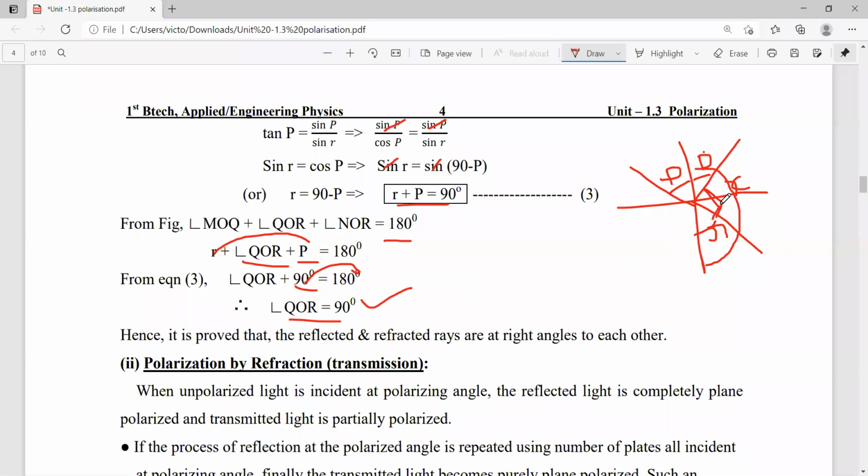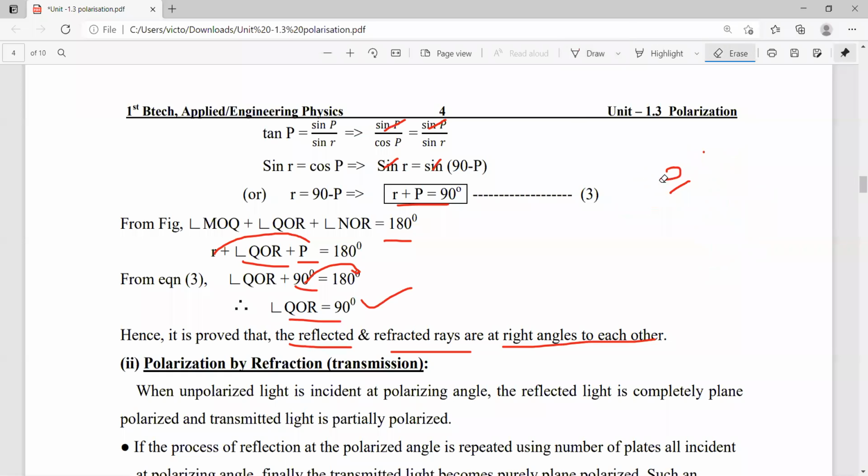That means the reflected and refracted rays are at right angles to each other. So this is proved with the help of Brewster's law. Actually, from an exam point of view, it is not important. If in case this question is given in an examination, you can write it.